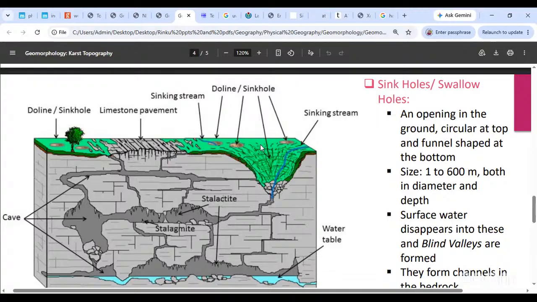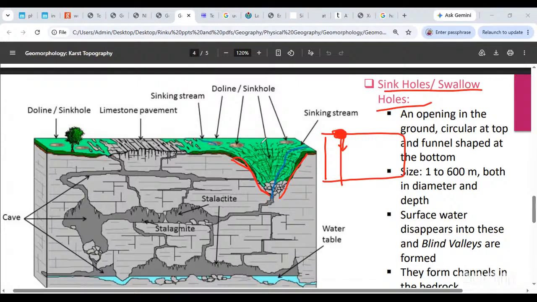Normally, if there is marble or limestone over here, then the water starts going beneath the joint. From the joint the water starts going inward. Meanwhile, this region becomes bigger and bigger. The whole gap on the surface starts getting bigger and bigger, and you see this funnel-shaped hollow that is formed. This funnel-shaped hollow is called a sinkhole or a swallow hole.